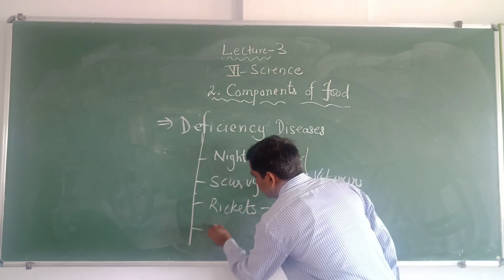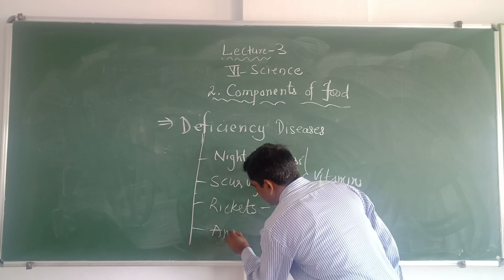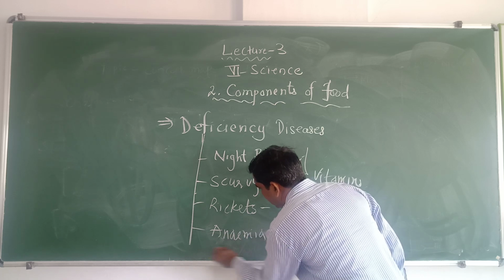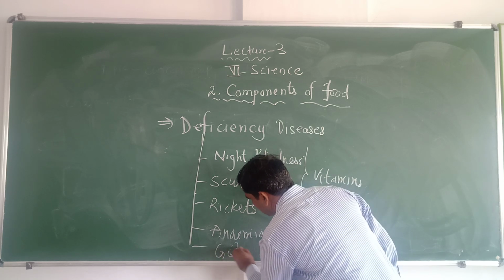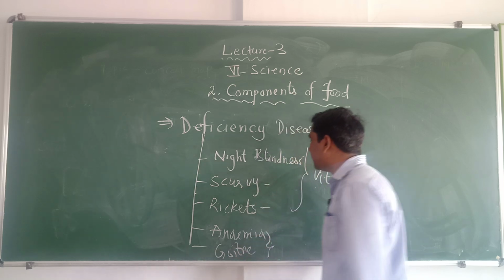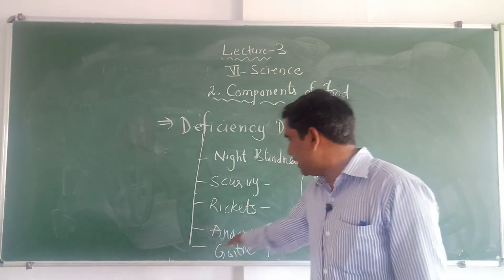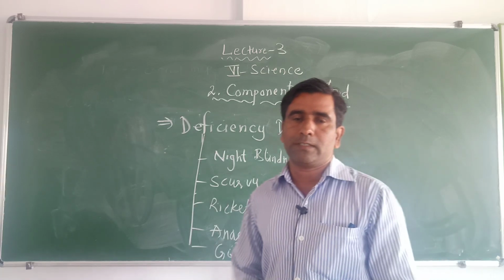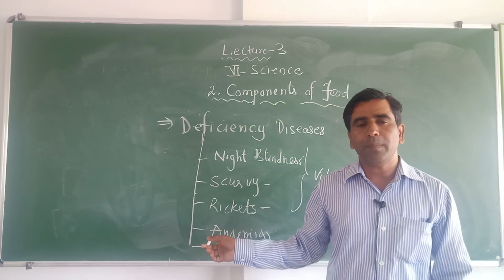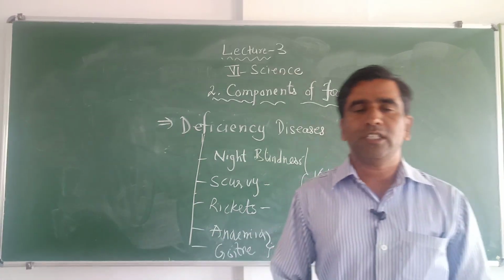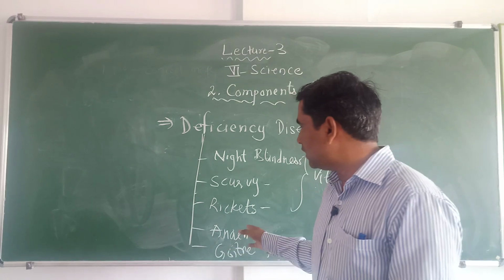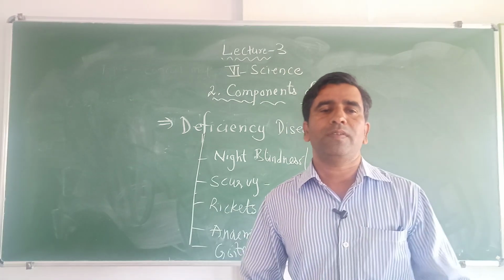Now, anemia and goiter. These two diseases are caused by the deficiency of minerals in the diet. Anemia is the disease of weakness. If a person lacks iron in his diet, he is going to get the disease called anemia. The person feels weakness.